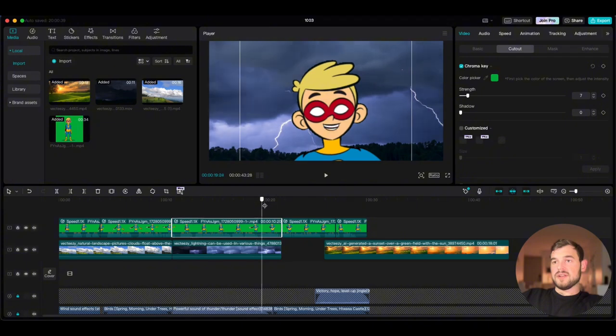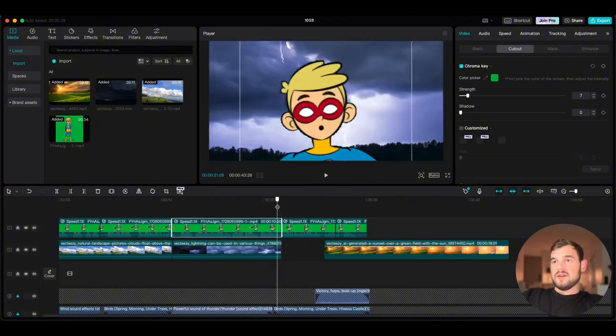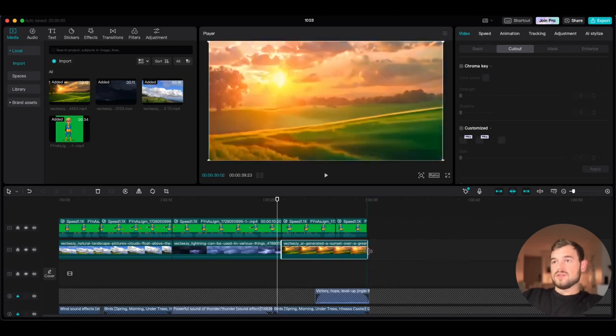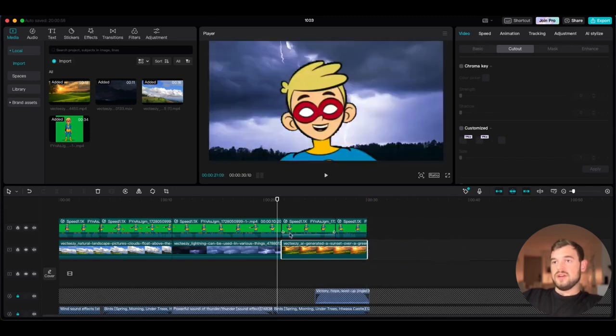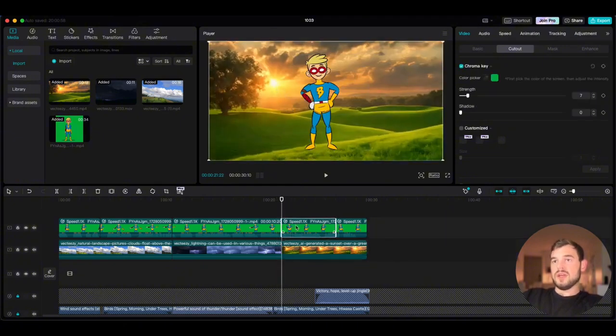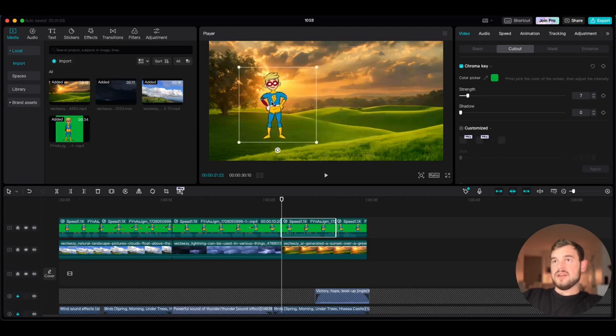Okay, this part is done. And then we need to work with the final background. We also squeeze it till the end, and we're going to have two sections in here. As you can see, here is the sun, so it would be good if we take our character and he stands like this next to the sun.